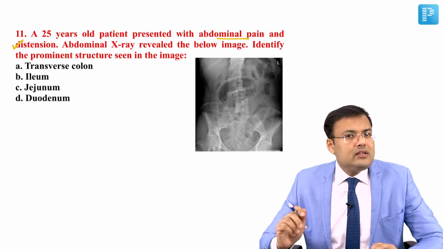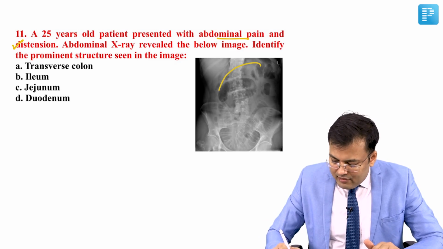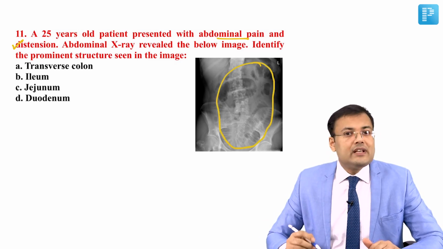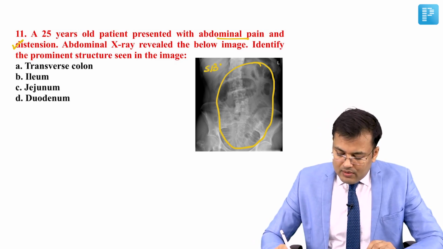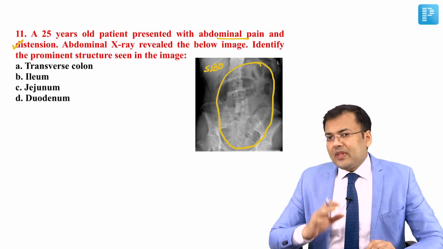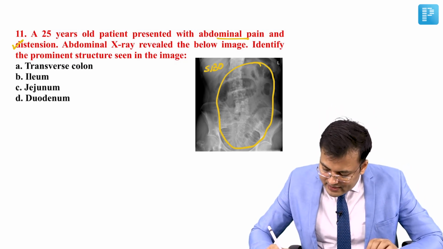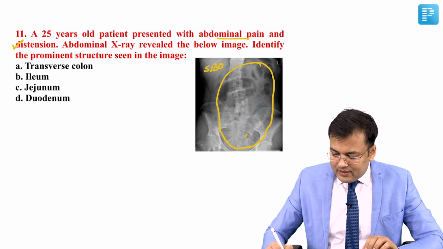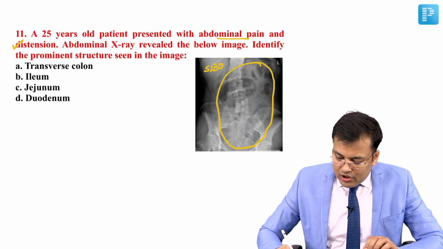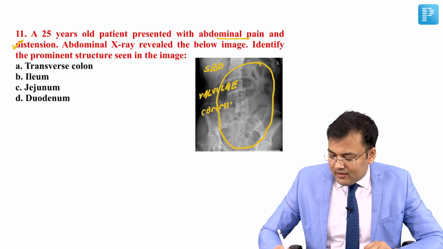Now see, in this X-ray you can see that there are multiple dilated bowel loops, and these dilated bowel loops are placed centrally. So obviously this is small bowel obstruction or large bowel obstruction? So it's small bowel obstruction. What else can you see? These dilated bowel loops are placed centrally, narrow in caliber, and there is a circumferential ring-like pattern which is equally spaced, and this pattern is known as what? Valvulae conniventes.